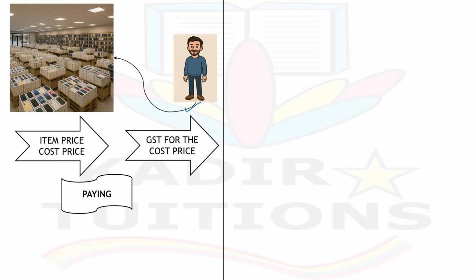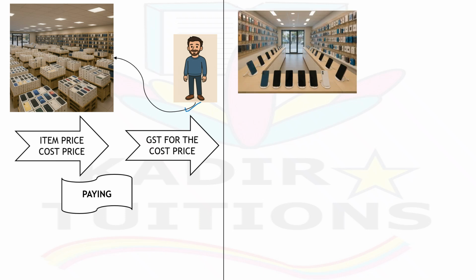Yes, now he took all the mobiles and he is displaying them in the shop. Now what is he going to do? He will be raising the price, right? Because he took one price from the wholesaler, obviously he has to include extra money. Why? He would have transported those things from the wholesale place to his shop, and he needs a little profit also, right? So he will be adding all those criteria and increasing the price. Now this price is known as the selling price. What is the selling price? For this price only he is going to sell the product to the customer.